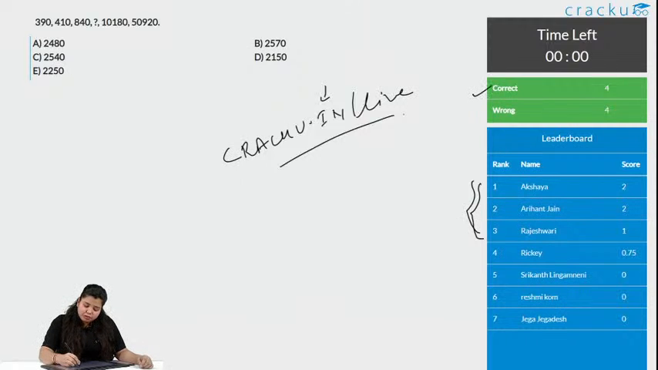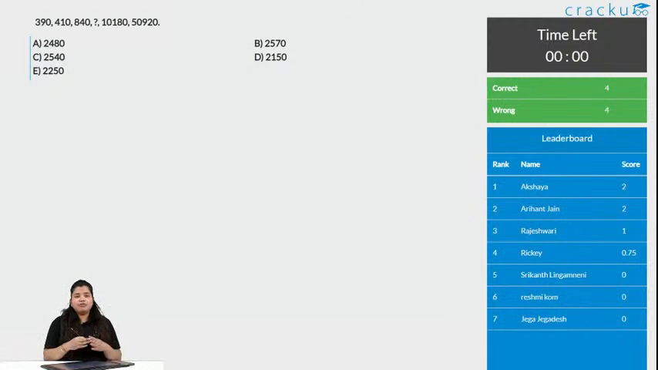With this, 4 people got this correct and 4 wrong. Let us see what is the solution for this question. When we look at the uniformity of a number, either we subtract or add a number. But when the numbers are increasing, like first by 10, then 20, then suddenly by 1000 and then 10,000, that means something is getting multiplied. It's not something added or subtracted, but multiplied.